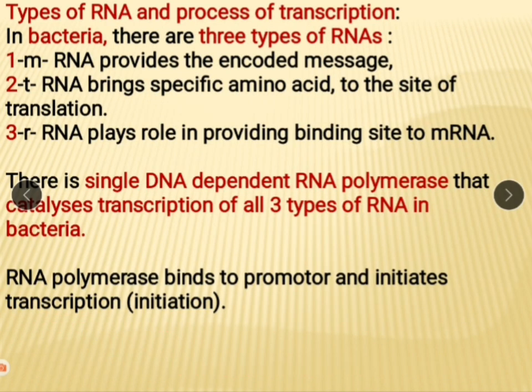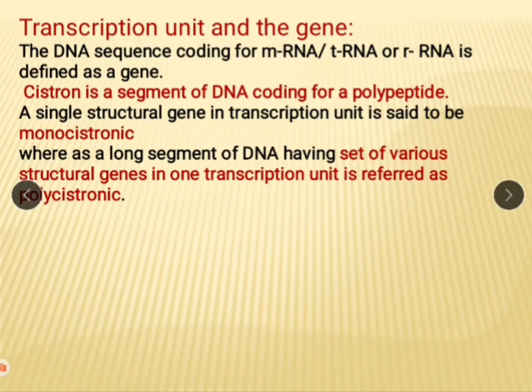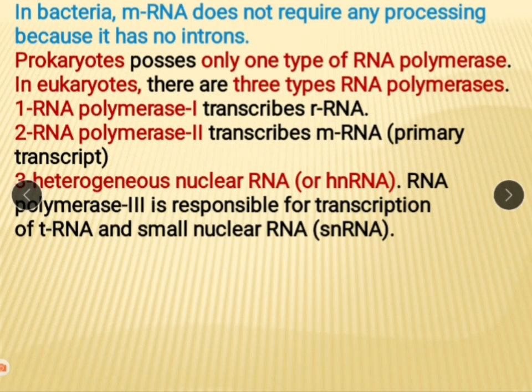But in prokaryote, it doesn't show intron. So in bacteria, mRNA does not require any processing because it does not have intron. In prokaryote, only one type of RNA polymerase is there. But in eukaryote, 3 types of RNA polymerases are there.